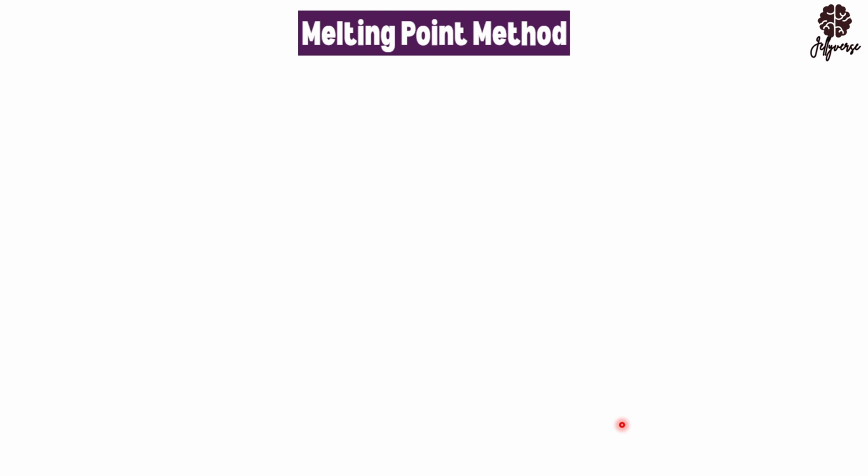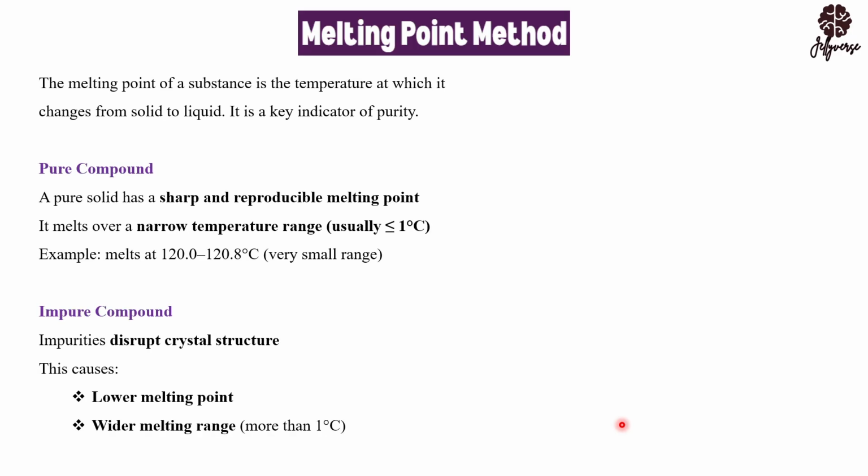Now let's move on. If you want to test for the purity of an organic compound, if you want to check whether the organic compound that we are having is very pure, what can we do to check that it is pure? It doesn't contain any impurities. That is the definition of a pure substance. Now, the melting point of a substance is the temperature at which solid changes to liquid.